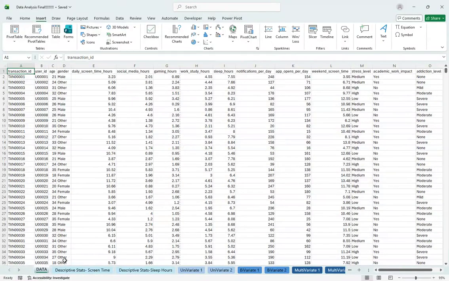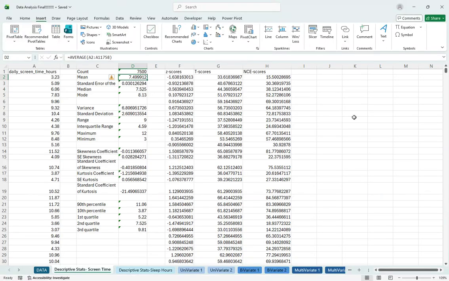So to start, for univariate analysis, I took two of the sets, which were daily screen time and daily sleep hours, just to see the mean, pretty much, is what I really wanted to do this for. But you can see for the mean that the daily screen time is around 7.5. This feature is also really cool because it gives you the variance, standard deviation, all the quartiles, the percentiles, median, mode, and this was just a nice visual to see all the factors.